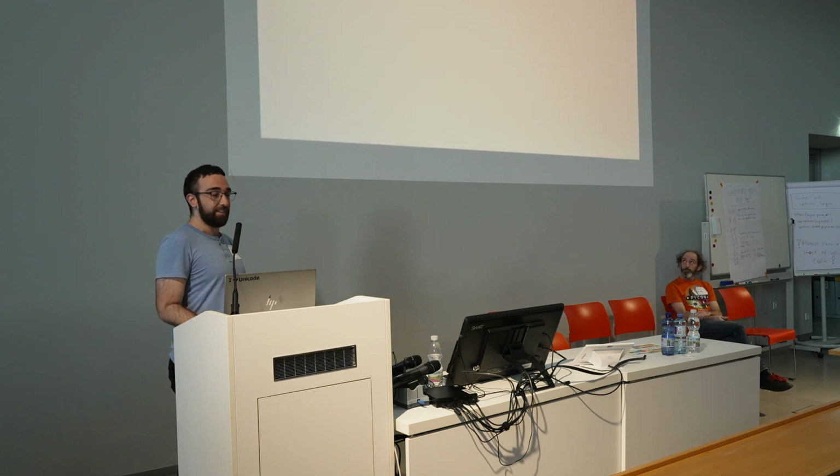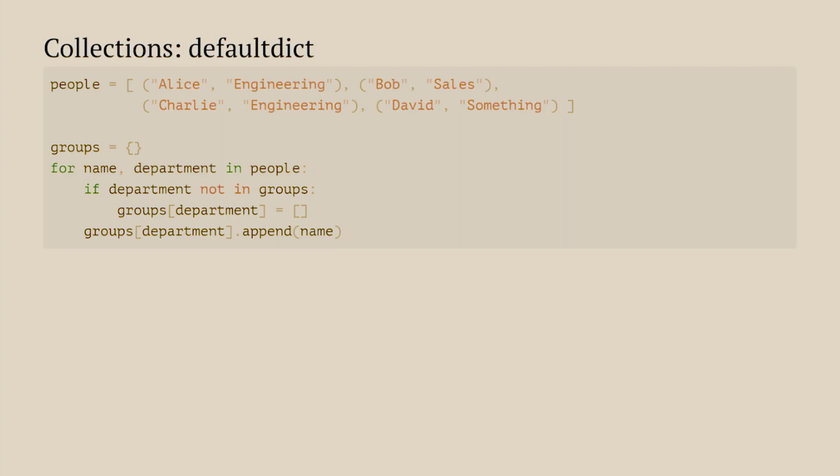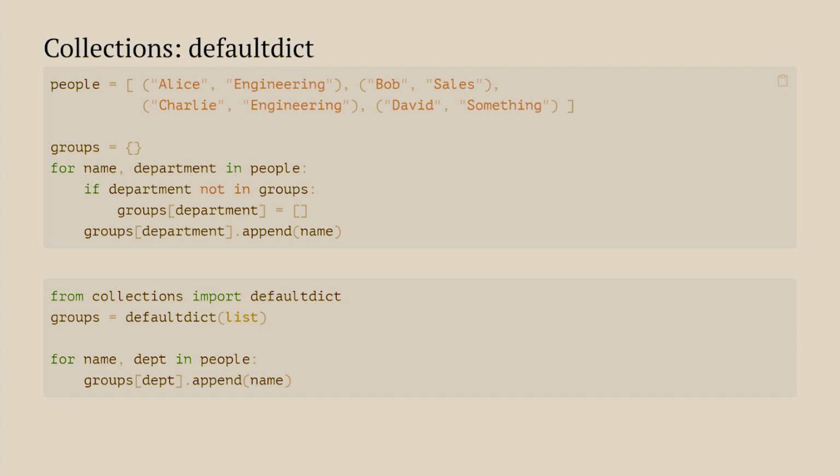All right, let's start. Defaultdict. How many of you are familiar with defaultdict? Okay, say a quarter, third-ish. If we have a list of tuples and we want to group these people by their department, we could do that. So this is the type of code we write in Python, but then you could just use defaultdict of list and then just append, and if the key doesn't exist, it will create it. That's much nicer, much less prone to errors.